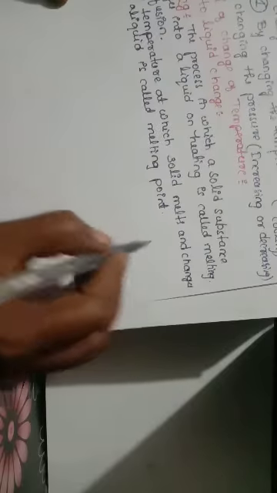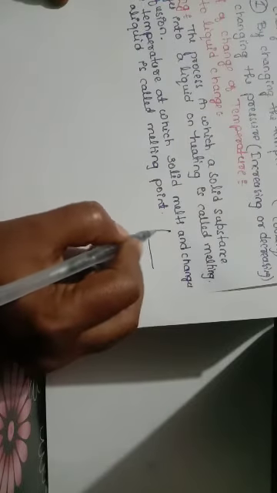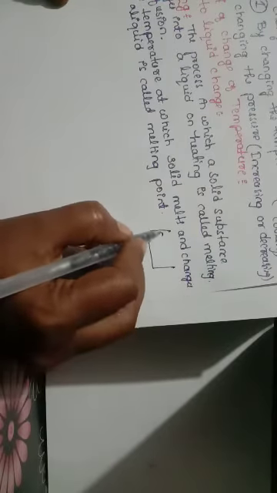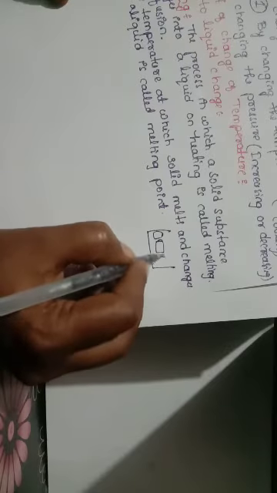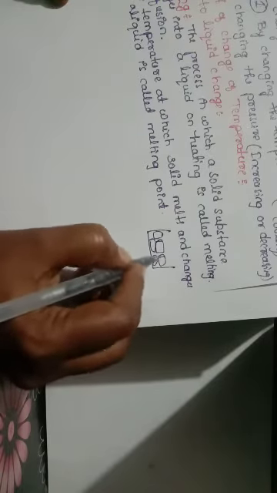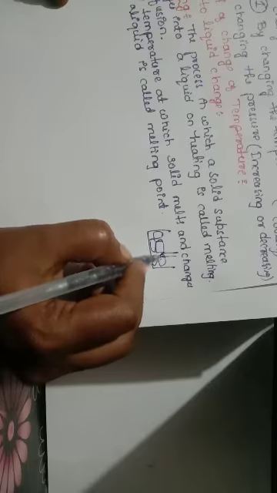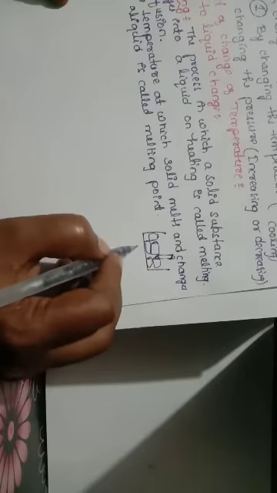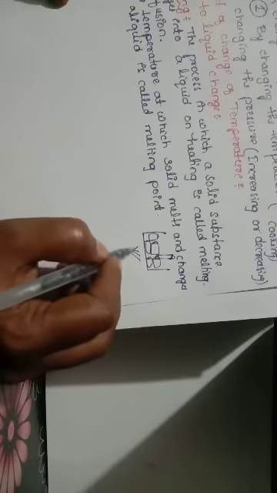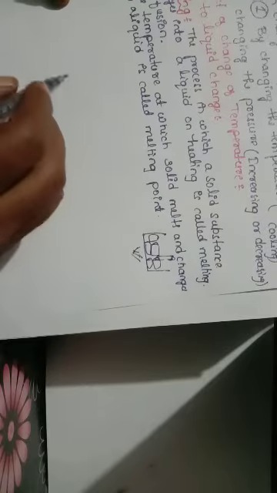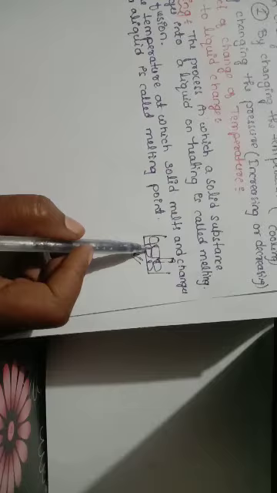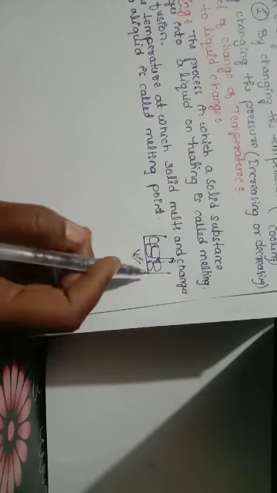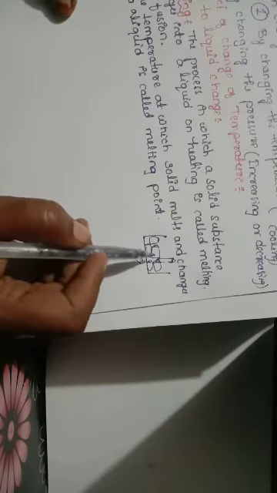Try placing ice cubes in a vessel, place a thermometer and start heating. What happens? Up to a certain temperature the ice will not melt, but at 0 degrees the ice starts melting.